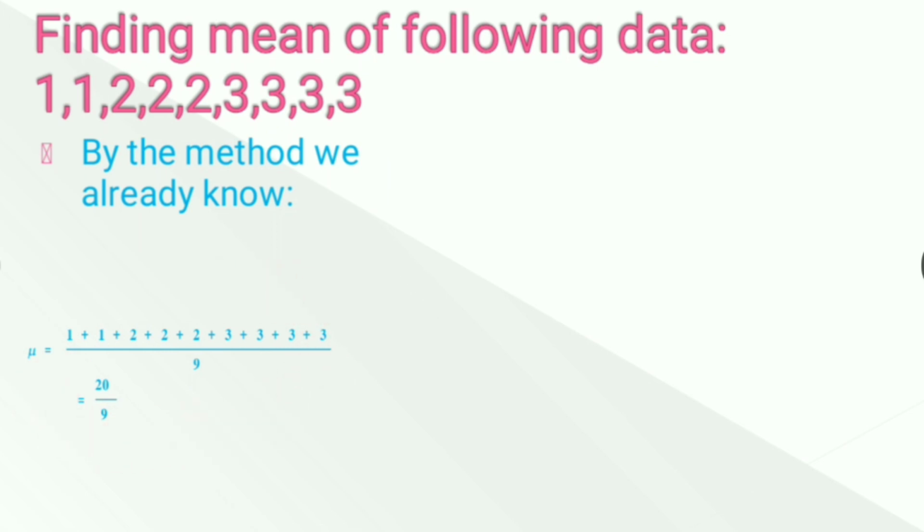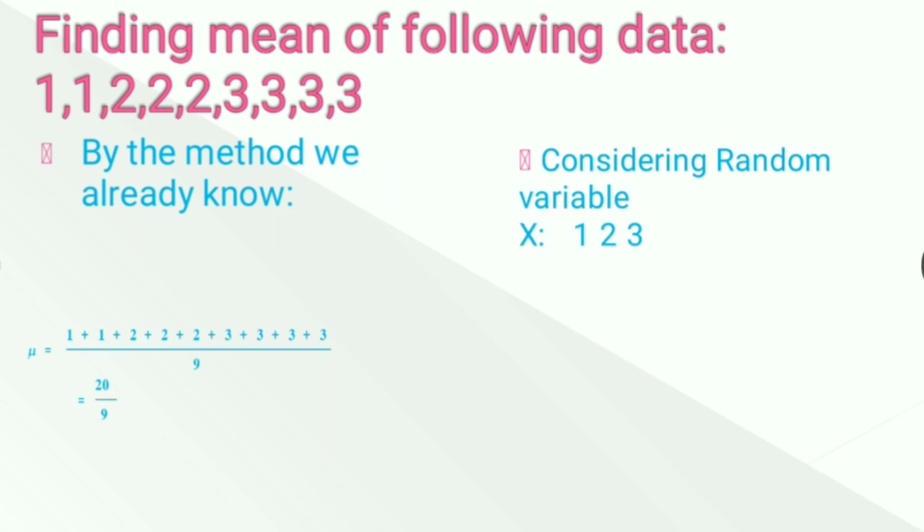If you consider these numbers as a random variable, then this random variable is taking the value 1, 2 or 3, because either 1 is coming up or 2 is coming up or 3 is coming up. What is the probability of 1? Probability of 1 is 1. Probability of 1 is 2, because 1 is occurring only 2 times. Probability of 2 is 3 and probability of 3 is 4, because it is occurring 4 times.